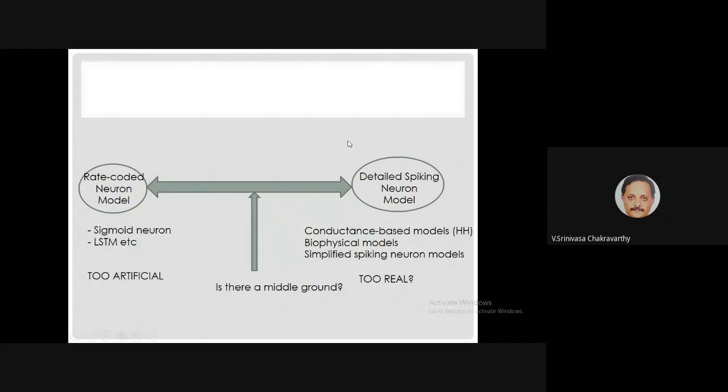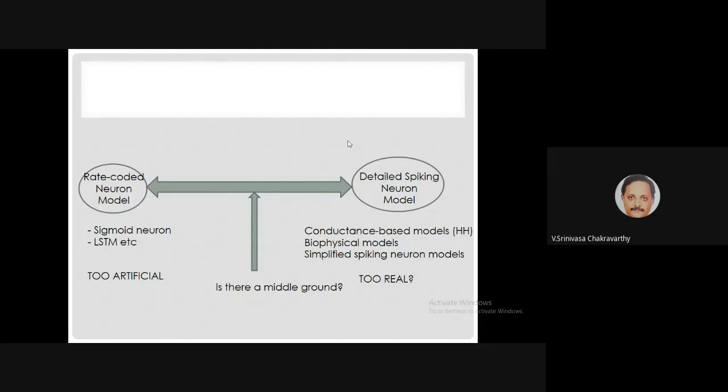Hi, good morning, everyone. So yesterday we stopped somewhere here, I think. Right? We looked at two extremes of neuron models, and we saw that there's a continuum, a continuous axis between the two. On one end, you have very detailed biophysical models. On the other end, you have very simplistic artificial neuron models, like the McCulloch-Pitts neuron model.